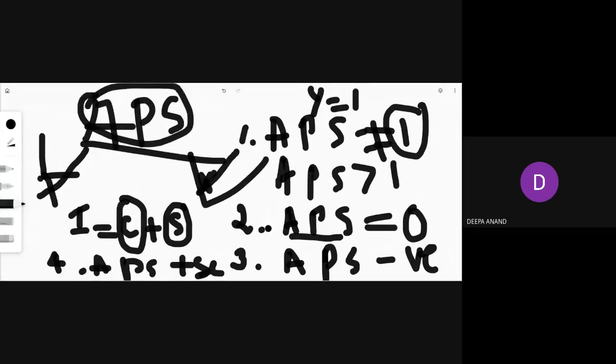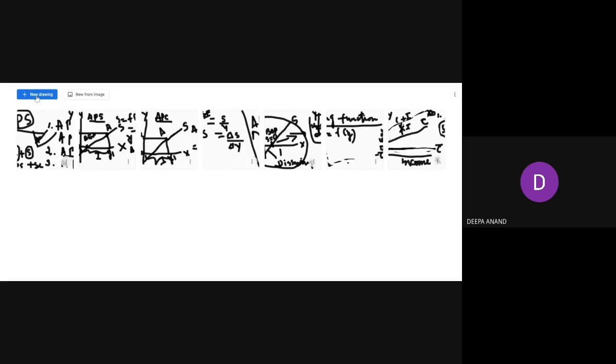These are the very important four properties of average propensity to save. At any point, why APS is not equal to 1, why it is not greater than 1, why it is equal to 0 or negative, any doubt, please ask. At any point. If you have any doubt, you speak. No doubt, say no doubt. Otherwise, I feel disconnected from you. No doubt, ma'am.